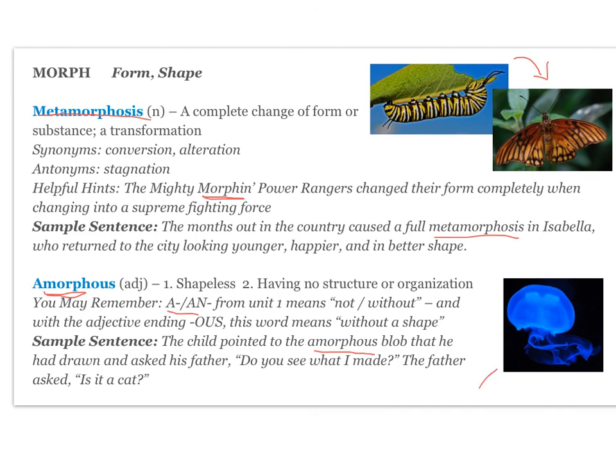And so over here is a jellyfish, which is kind of amorphous, or looks amorphous at least, in that its shape changes. It kind of looks like a blob. You can't really tell what the different body parts of the jellyfish are.